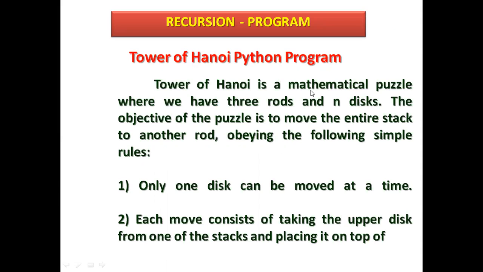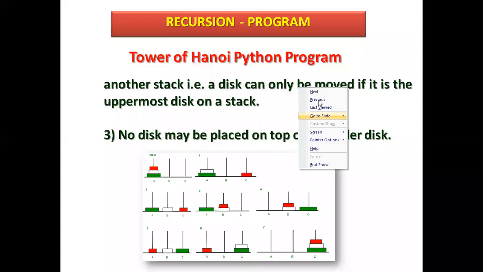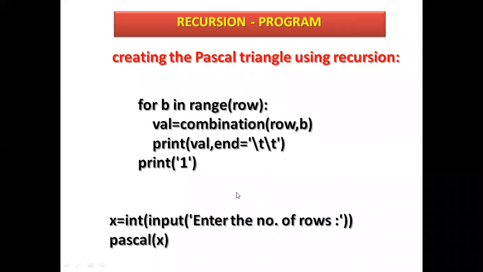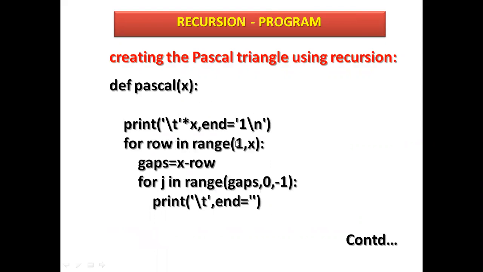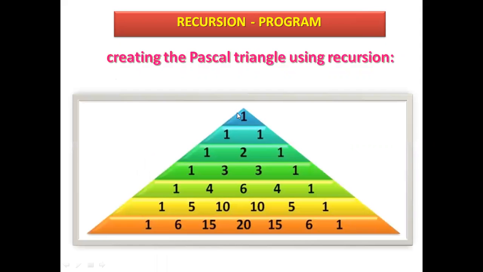So here you have to see the output of that Pascal triangle. See, first 1 is printed here, again 1 is given, 1 2 1.